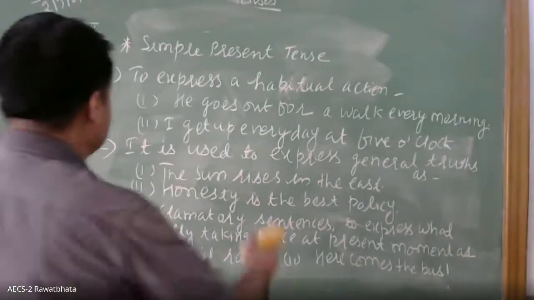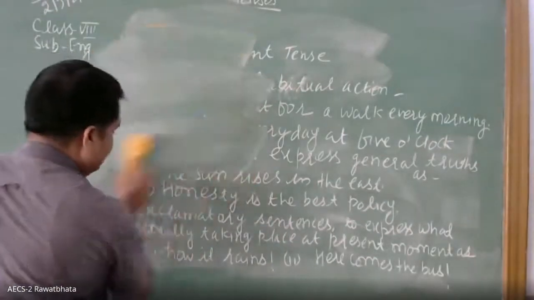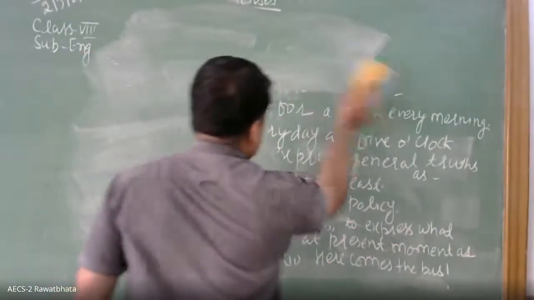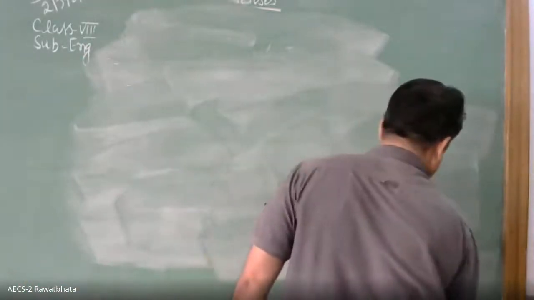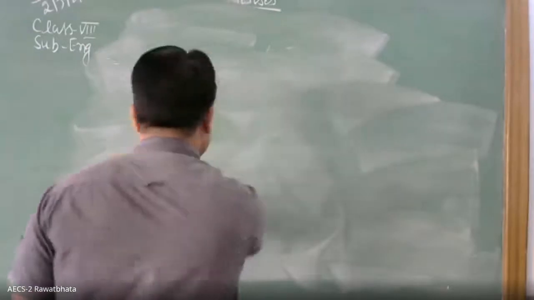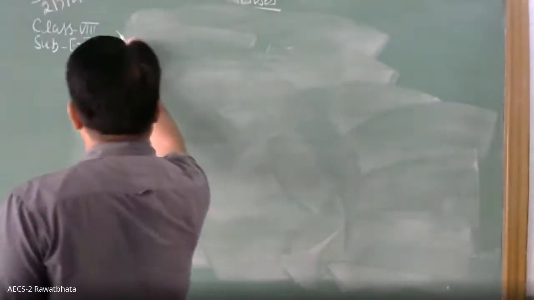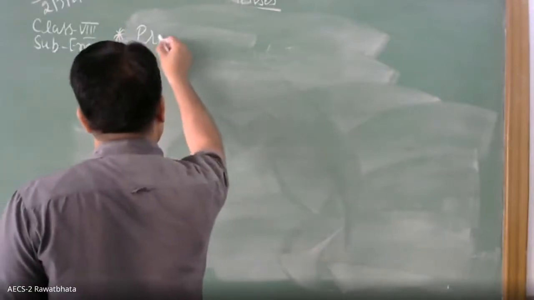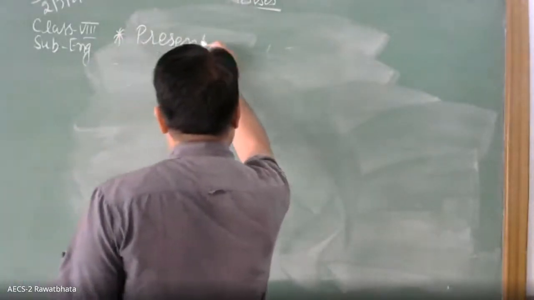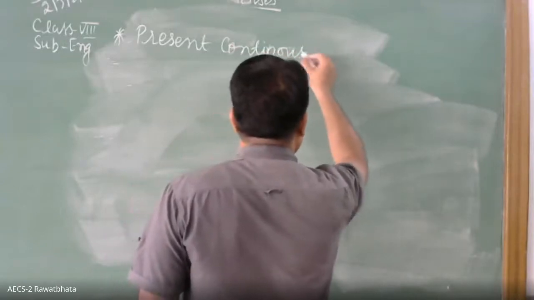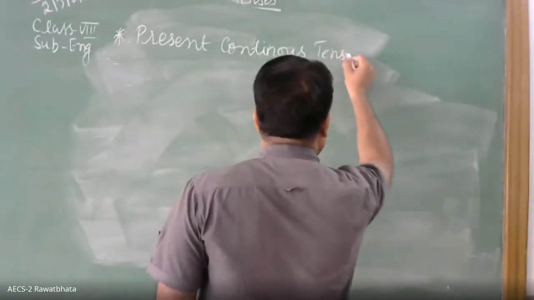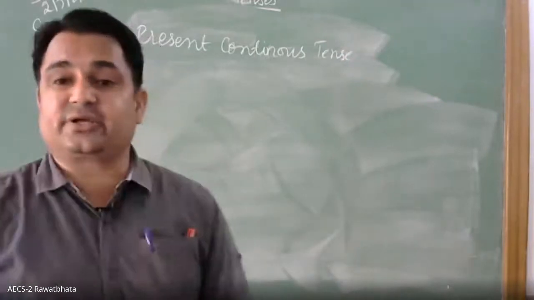Okay, students. So this is regarding simple present. Then regarding present continuous tense.